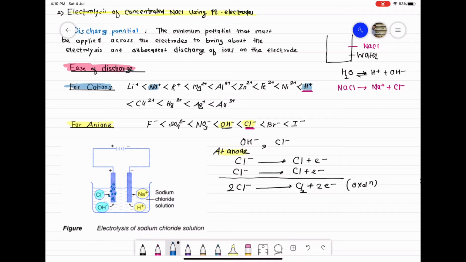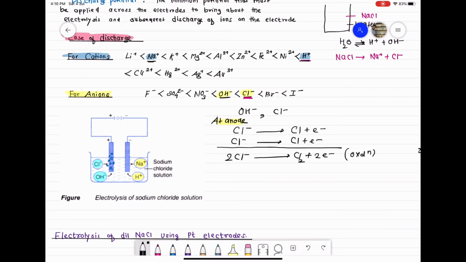Plus similarly at cathode, Na plus and H plus ions. तो क्लास आप देख सकते हो ऊपर ऑर्डर्स में, तो Na plus and H plus ion में discharge potential of H plus is less than Na plus, मतलब H plus ion can get reduced at lower potential as compared to Na plus. So H plus ion को reduce होना ज़्यादा easy है as compared to Na plus. So H plus ion in preference gains electron. By gaining electron, H plus ion becomes H, but आपको मालूम है H exists as H2. So when one more H plus ion gets electron, it becomes H.